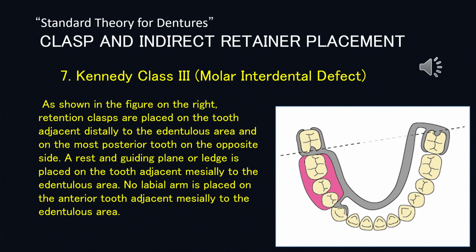7. Kennedy Class III. Molar interdental defect. As shown in the figure on the right, retention clasps are placed on the tooth adjacent distally to the edentulous area and on the most posterior tooth on the opposite side. A rest and guiding plane or ledge is placed on the tooth adjacent mesially to the edentulous area. No labial arm is placed on the anterior tooth adjacent mesially to the edentulous area.